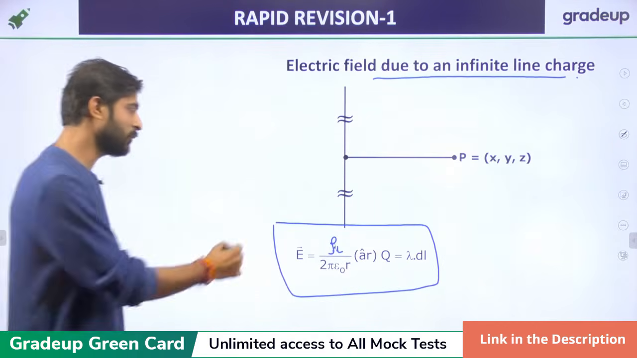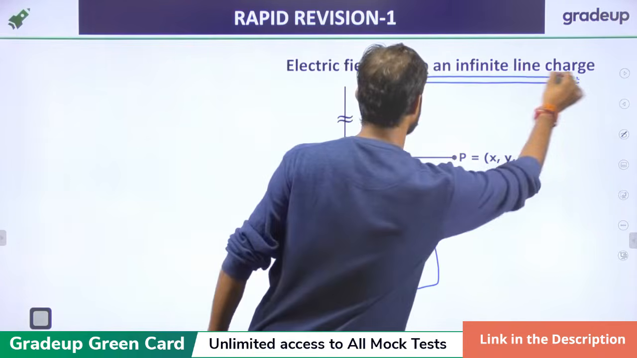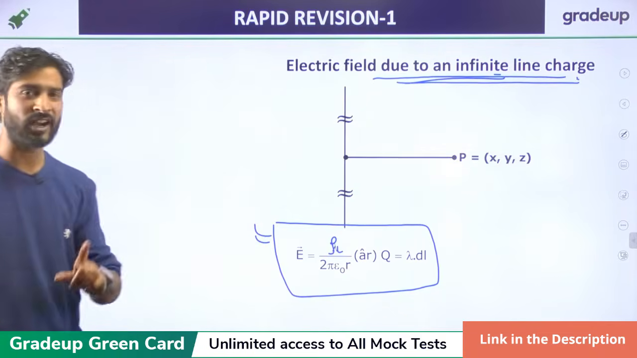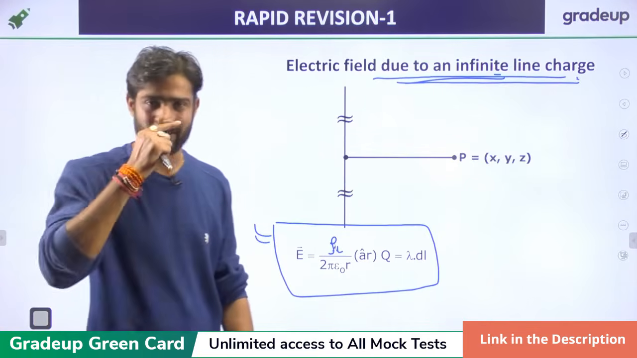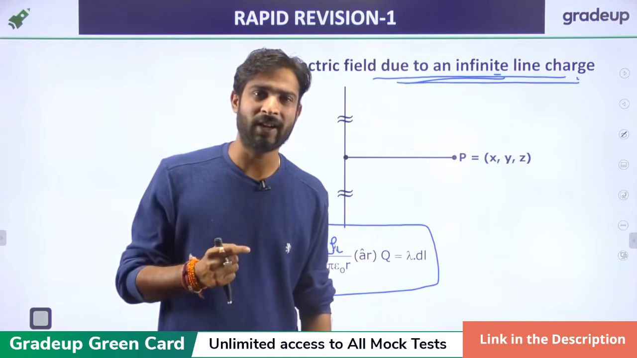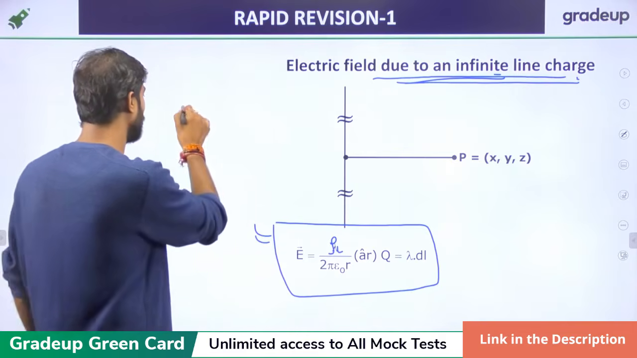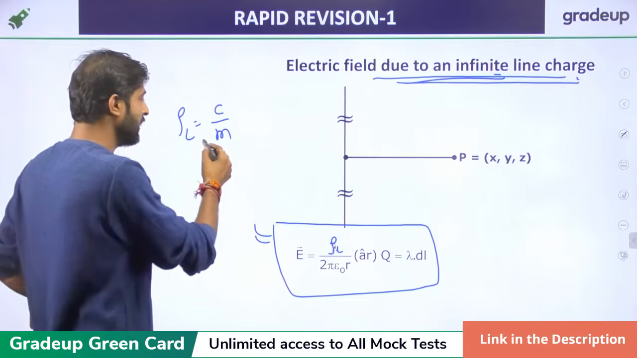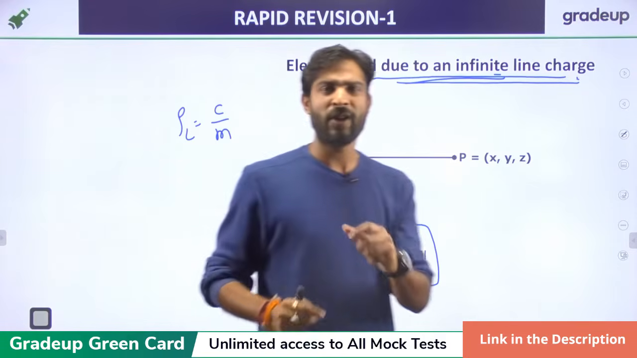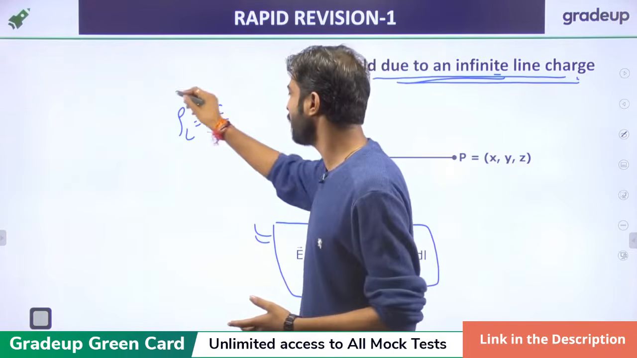We should remember this formula for infinite line charge. Whenever the infinite line charge is given, we have to use this formula. Rho L is just the line charge density, and its unit is Coulomb per meter. So per unit meter, how much charge is distributed is given by rho L.